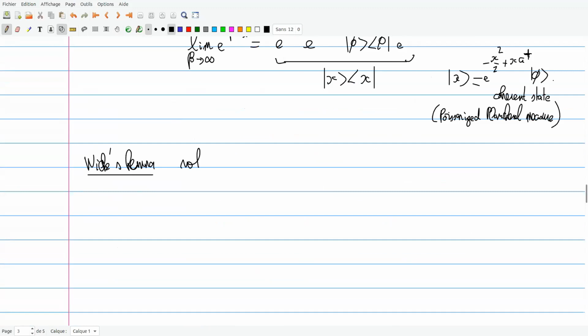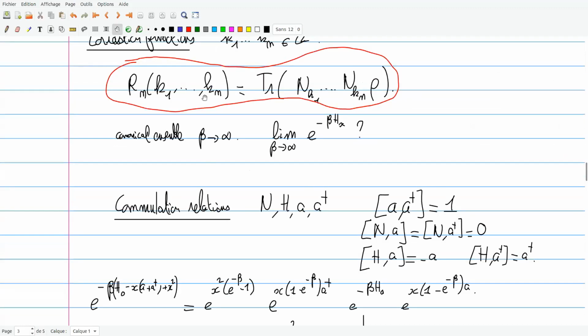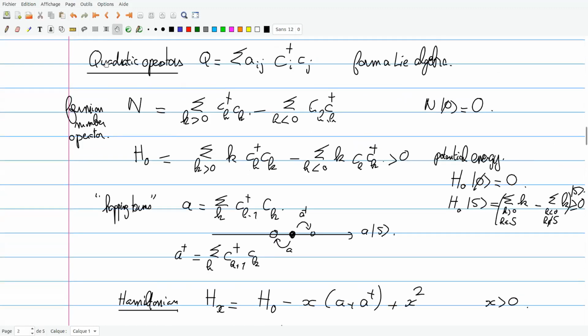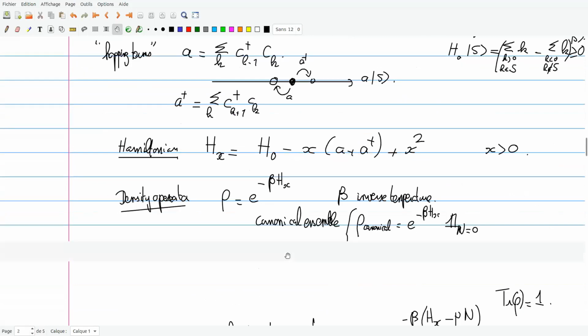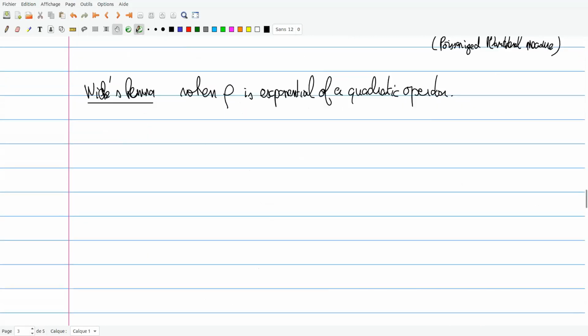that when the density operator is the exponential of a quadratic operator, quadratic in the fermionic creation and annihilation operators, as I introduced before, so all these operators which I have introduced are indeed quadratic in the fermions, then the correlation function, as I defined it, can be written in the form of a determinant.